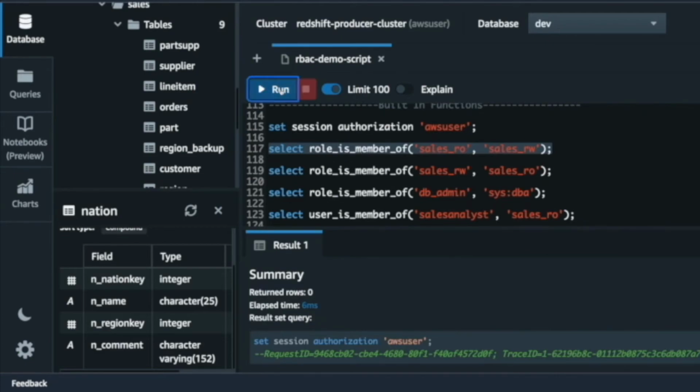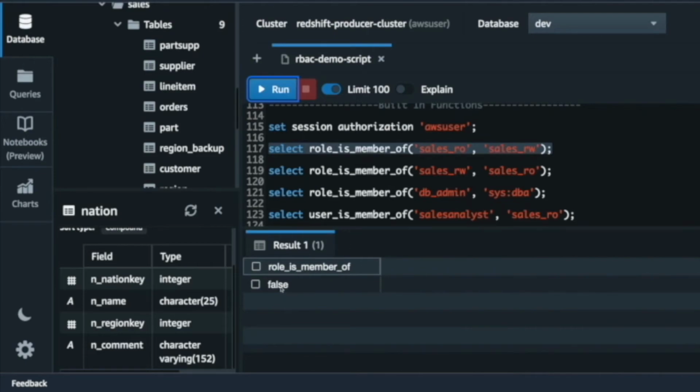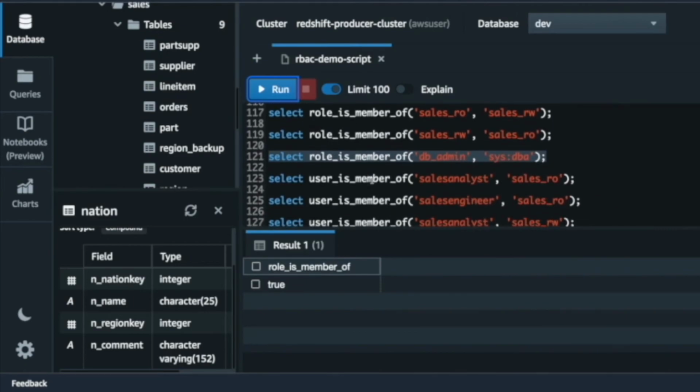Role is member of. So if I run it, it either returns true or false. So it is false because sales RO is not inheriting sales RW, but vice versa is true, which is sales RW is actually inheriting sales RO. So that's why it's true. This one is also going to be true because sysdba, as we saw earlier, has inherited db underscore admin, and has actually inherited sysdba. And then sales analyst has been assigned.